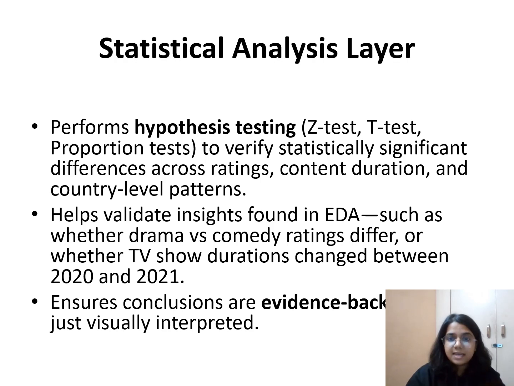Now, the second thing is we have also applied a test on rating. Since rating is a categorical column, we are going to use a z-test here. I want to know whether India has more TV-14 rated content, or whether the US has more TV-MA content. I got a p-value less than 0.05, which is a significant difference. It means that countries do have different types of ratings, so rating distributions vary across countries.